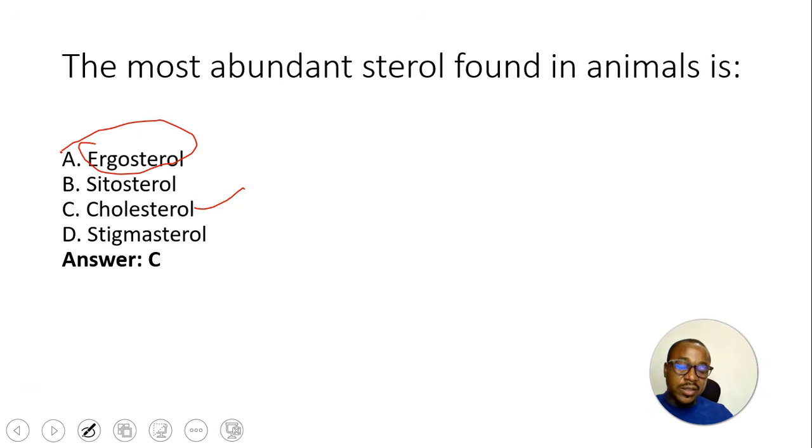Ergosterol biosynthesis, like clotrimazole, inhibit ergosterol biosynthesis. Sitosterol is a phytosterol found in plants. Stigmasterol is also a sterol found in plants. So the answer to that question is cholesterol.